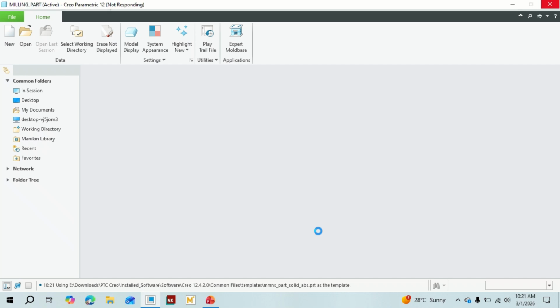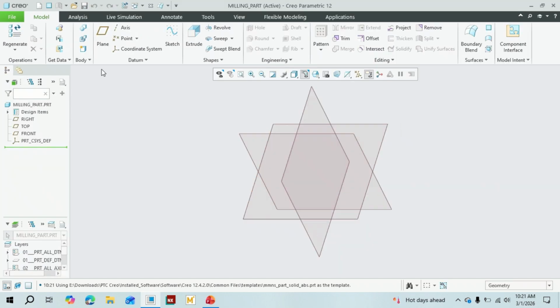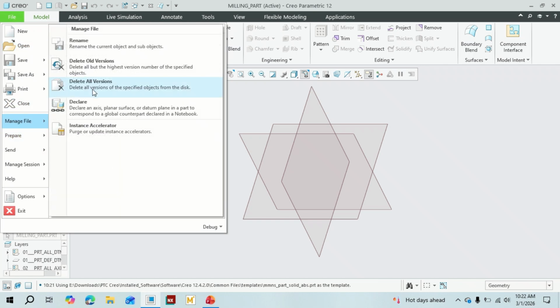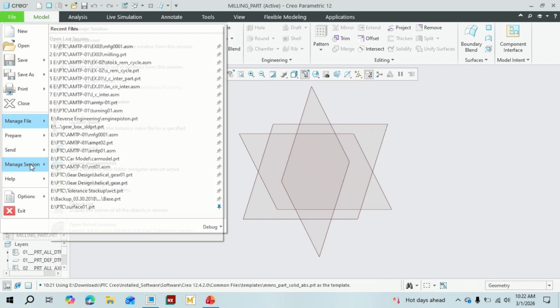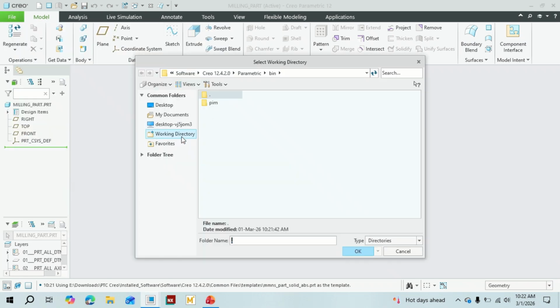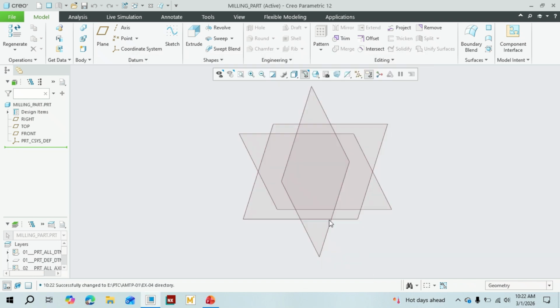Let's extrude basically in this template. Before that, we should set the managers and select the working directory, otherwise it will go somewhere else. Let's keep it here. Let's choose a new folder. That should be exercise number 04 in our advanced manufacturing technology.